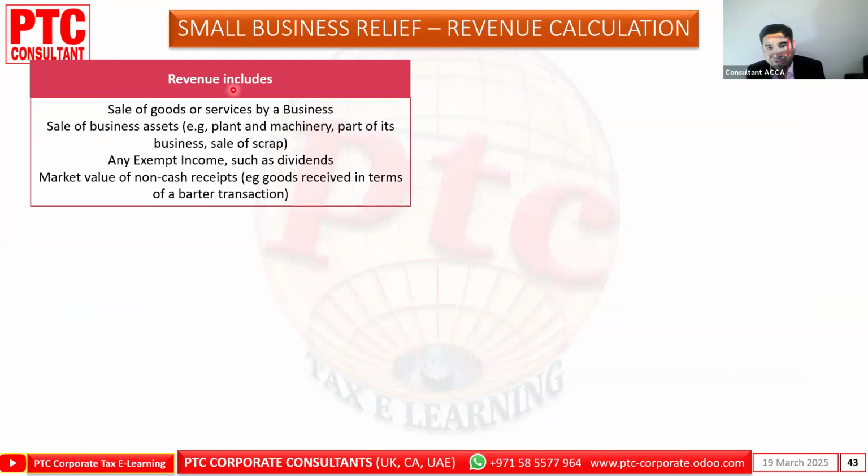While doing the calculation of the revenue, which items will be included? Sale of goods or services by the business. This is the normal routine activity that each business is doing. Second, sale of business assets, plant and machinery are part of it, or sale of scrap. Revenue includes all of these. Any exempt income such as dividends, market value of a non-cash receipt, goods received in terms of a barter transaction, all will be included.